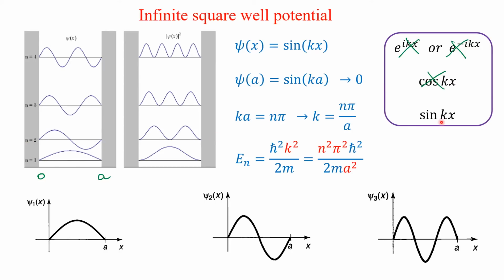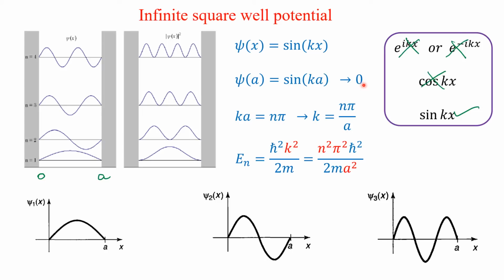So the only possible wave function is sin kx. This is the only wave function. So psi of x is equal to sin kx. Psi of a is equal to sin ka. It must be equal to 0. Sin 0, of course, naturally is 0. Only at a it must vanish. At a also it must vanish because the wave function must vanish at the boundaries.